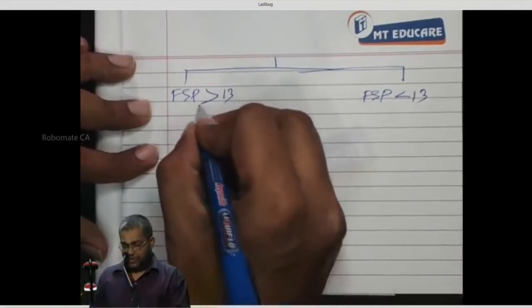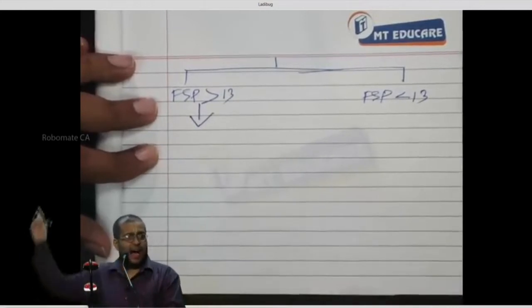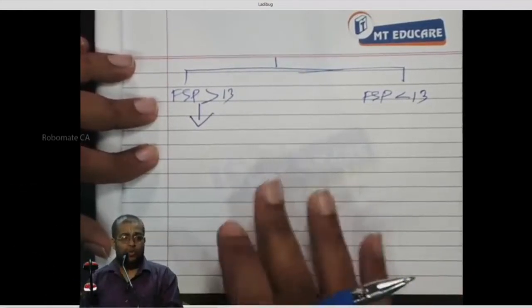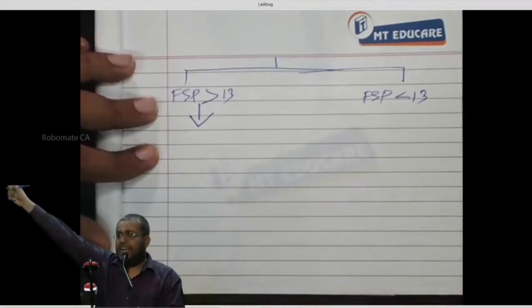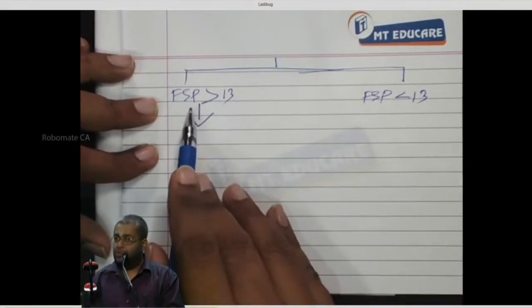If FSP is more than 13 rupees, the holder decides, always the holder only decides, right? My holder will exercise or lapse? Exercise. He has a right to buy at 13, and the share is worth more than that.